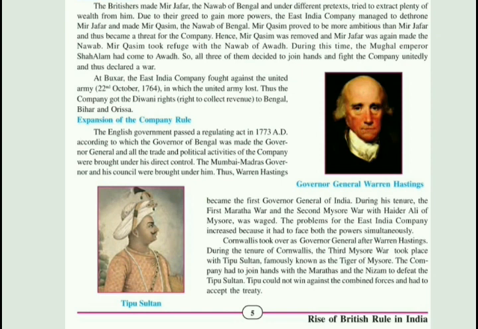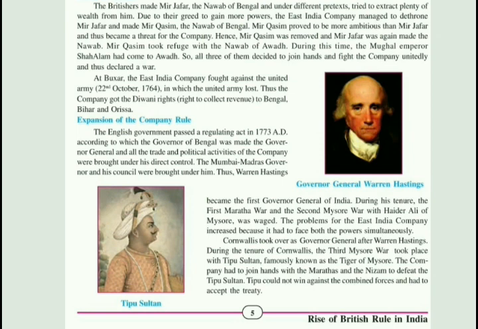The problems of the East India Company increased because it had to face both the powers simultaneously. As the wars kept increasing, the East India Company had to face many difficulties. So, moving towards the next paragraph, Cornwallis took over as Governor General after Warren Hastings.